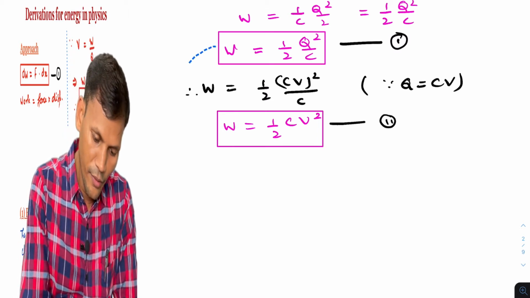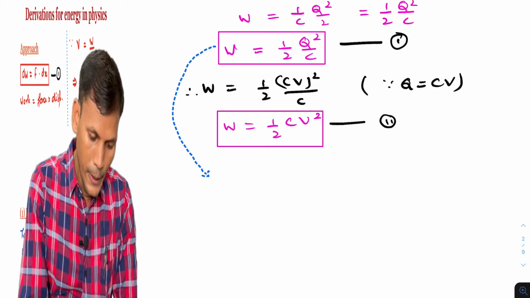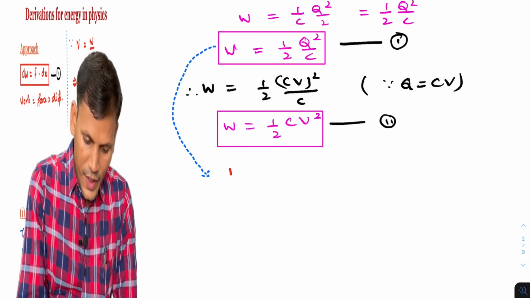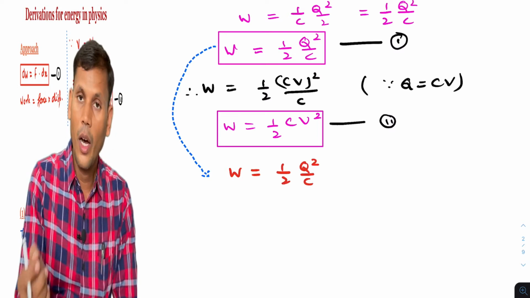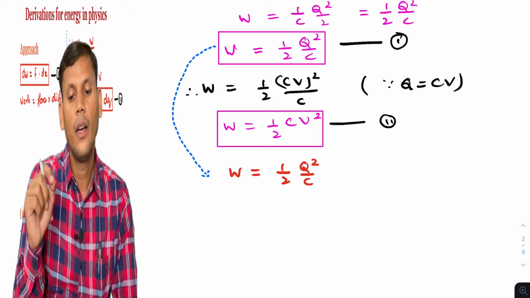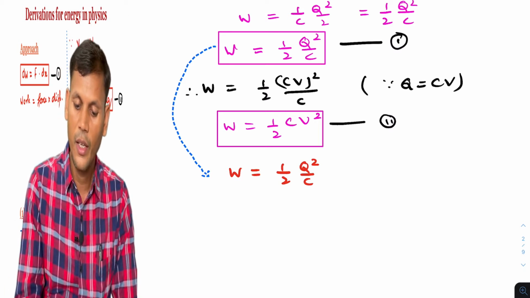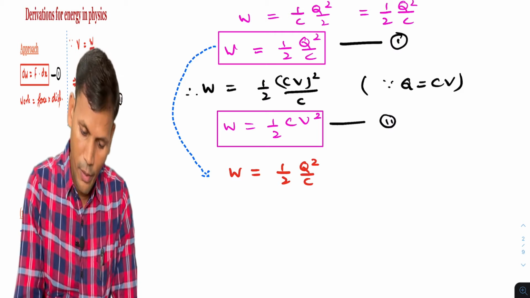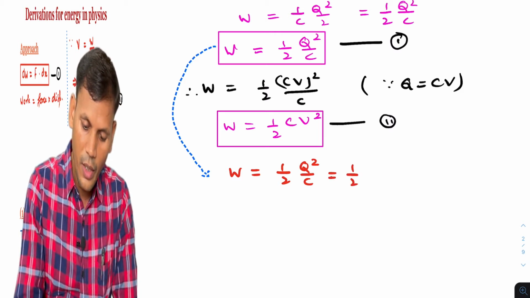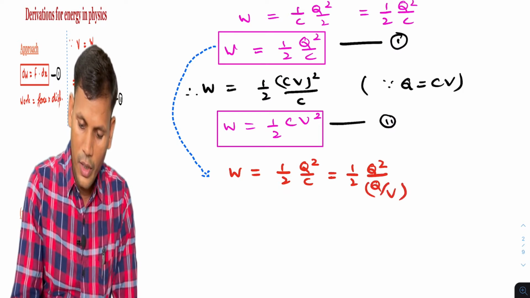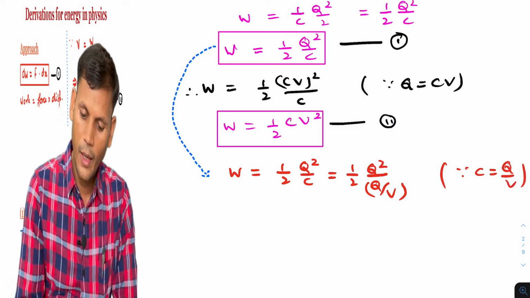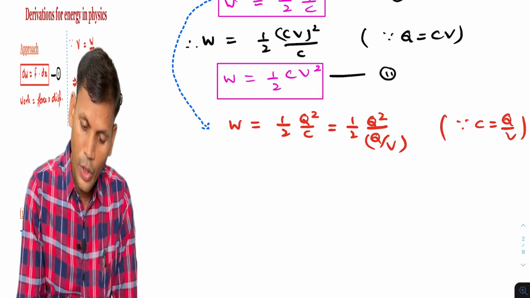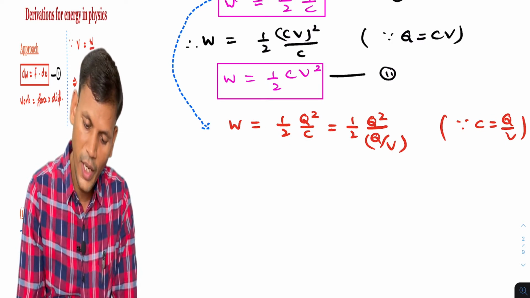Apart from this, we can write one more format from here. Since W is equal to half Q square by C, we have substituted Q just now; now let us substitute C. C will be Q upon V. So it will be Q square, and C will be Q upon V. Since C is Q upon V, the capacitance, V will go up and one Q will get cancelled.